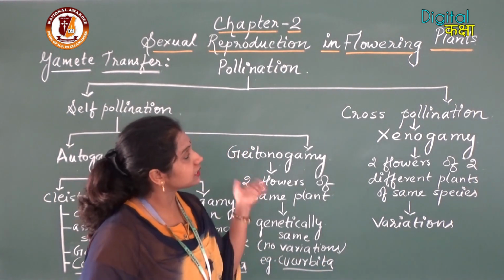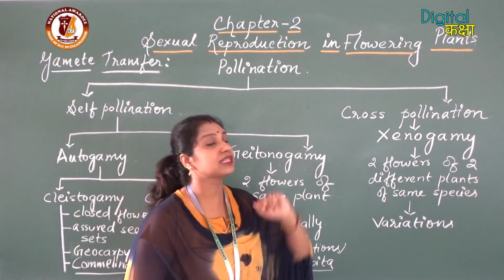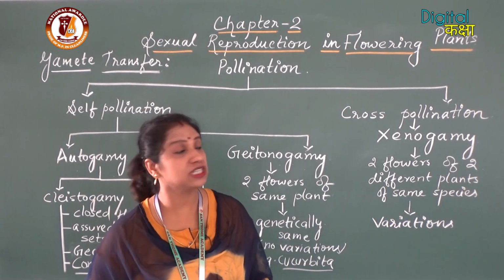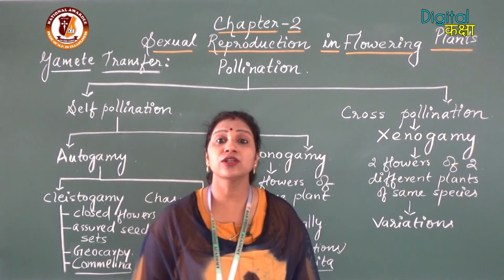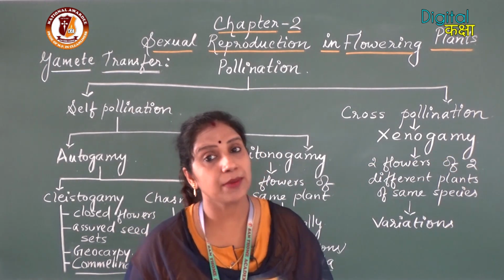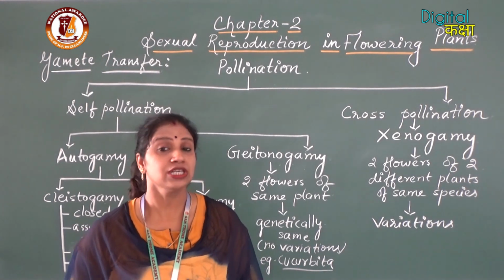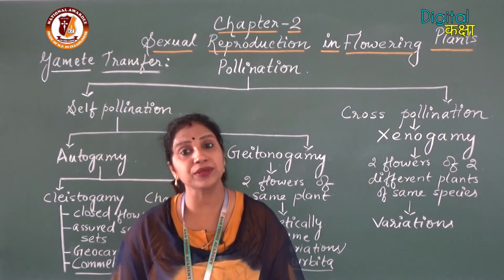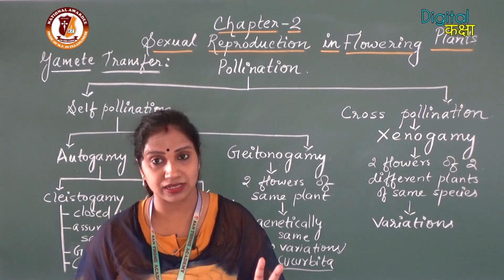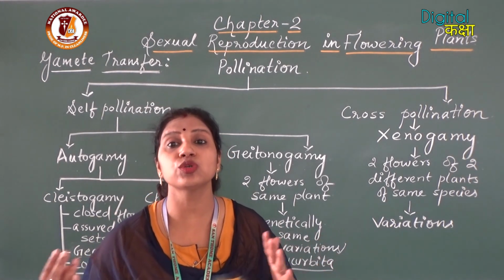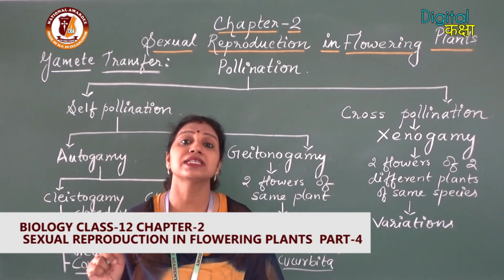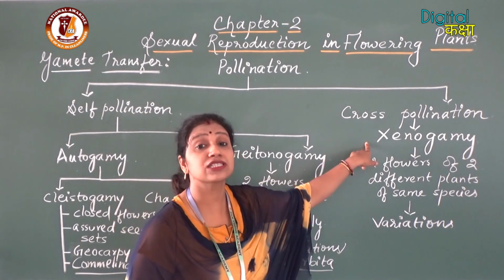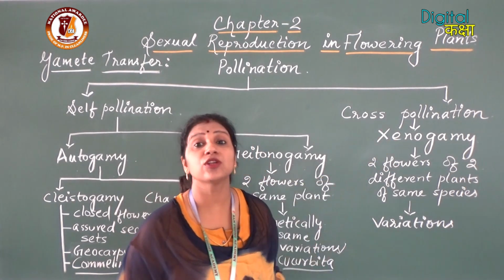Now we will move towards the next type of pollination, that is cross-pollination. The other term for cross-pollination is xenogamy. Xeno simply means stranger, gamy means marriage. So, stranger marriage. By this also you can make out that the pollination will occur between two different plants, means two different flowers born on two different plants but of the same species. This type of pollination is called cross-pollination or xenogamy.